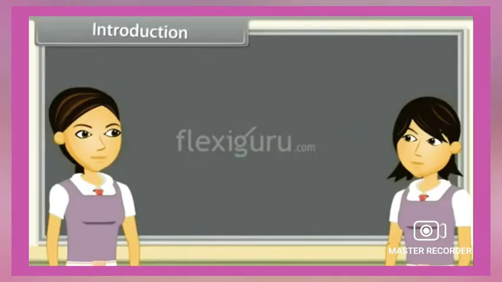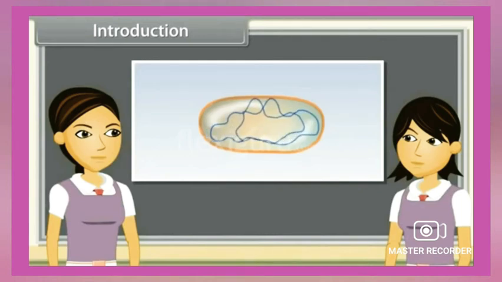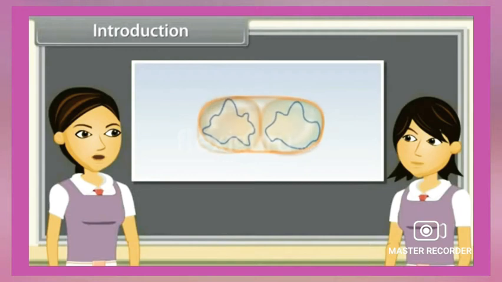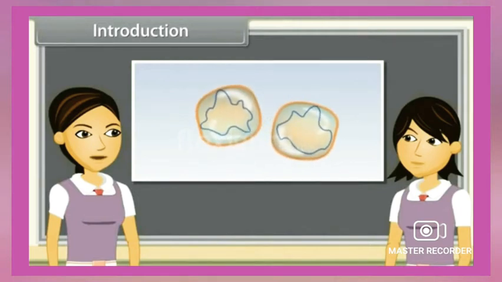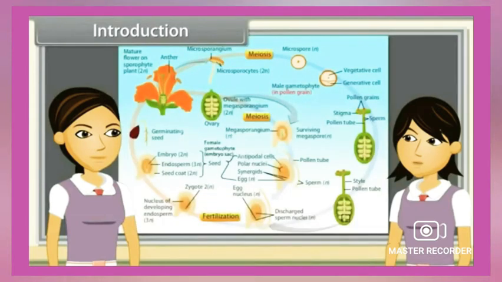Introduction. As we have already discussed, reproduction is the ability of all organisms to produce young ones similar to themselves in most characters. The process which involves fusion of male and female gametes to form a new individual is known as sexual reproduction.